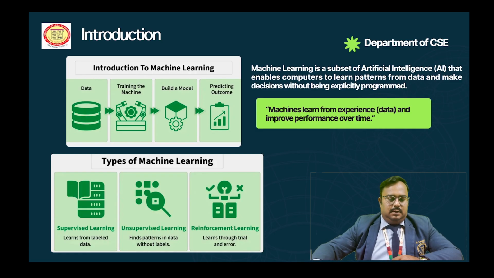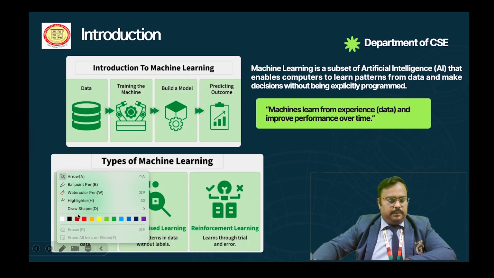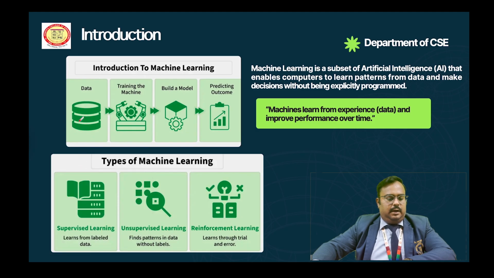In this introduction to machine learning, we first have to collect the data from various sources. So here is the given data. Next one, training the machine, and after that we have to build a model. Finally we get the desired predicted outcome. There are different types of machine learning. The first one is supervised learning, another one is unsupervised learning, and the third one is reinforcement learning.